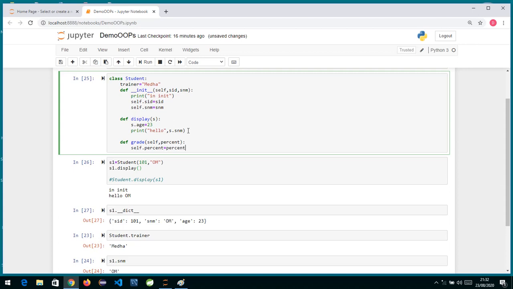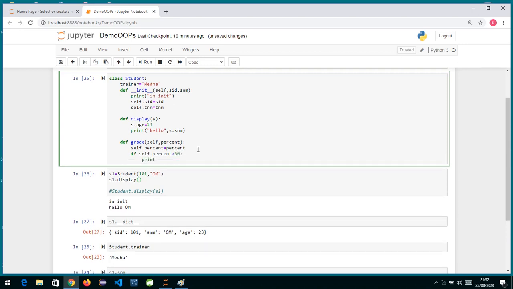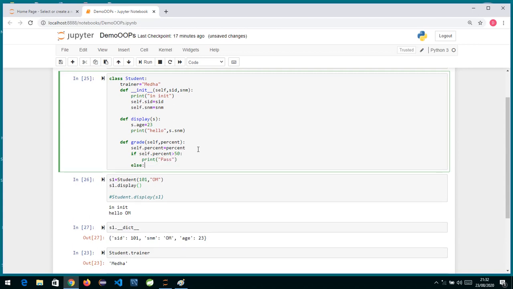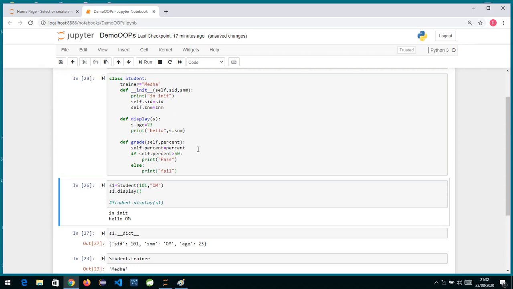So this is my local variable actually, and from the local I am shifting the data to, I am creating, see inside this method, inside display I have created one instance variable called age. Over here I am creating this, and now if I want I can check if self dot percent is greater than 50 colon, I just print pass. Okay, else colon print fail.